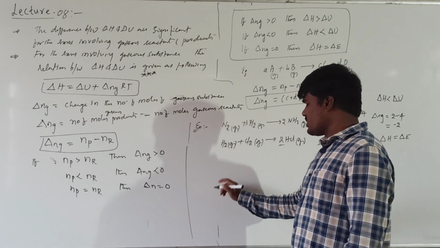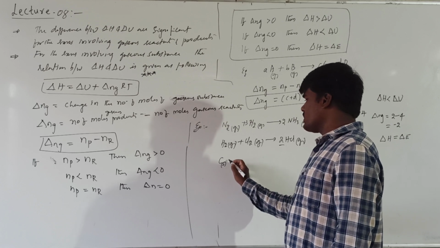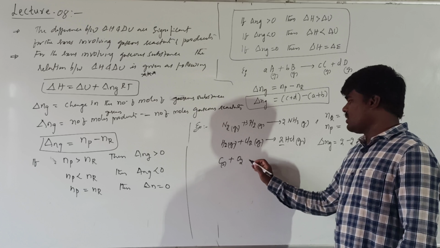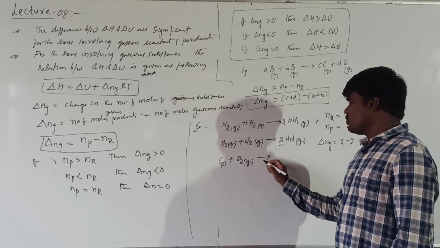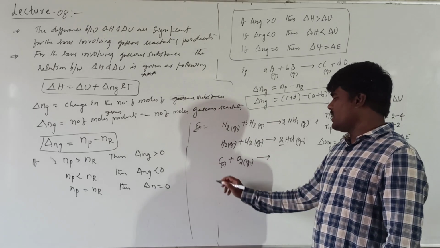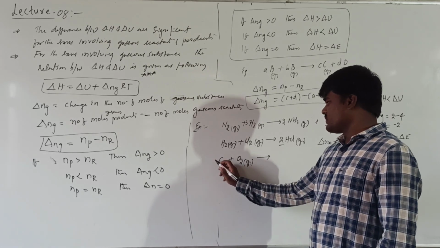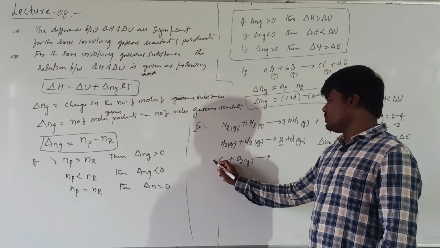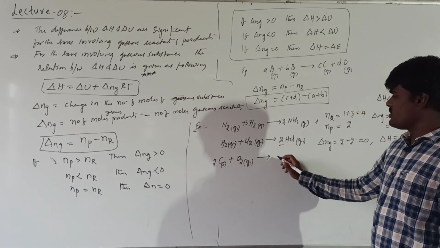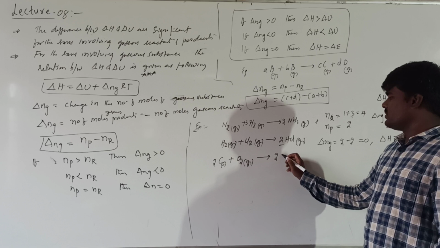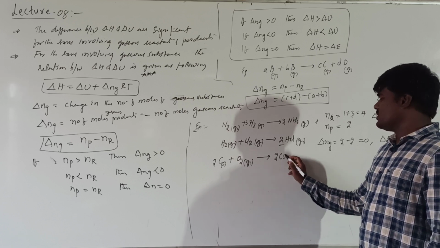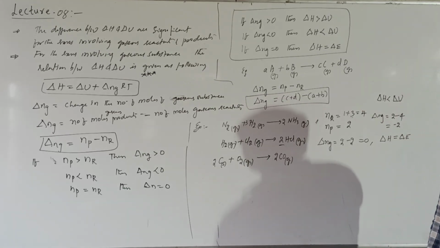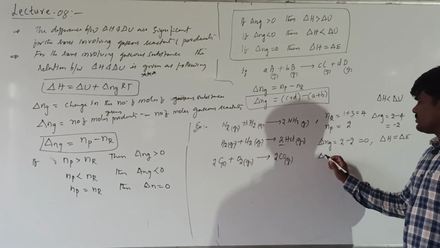Suppose you take one more reaction like this: carbon solid reacts with oxygen gas to produce, I will take 2 moles, it forms 2 moles of CO gas. Now what will be the delta Ng value for this one?